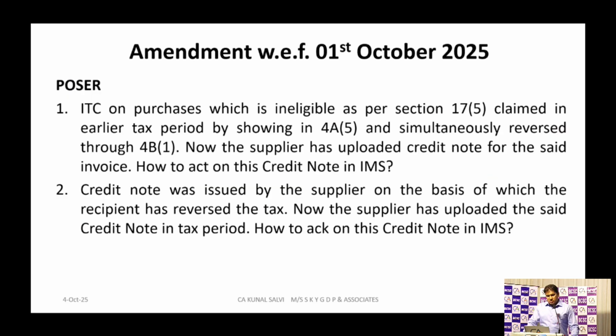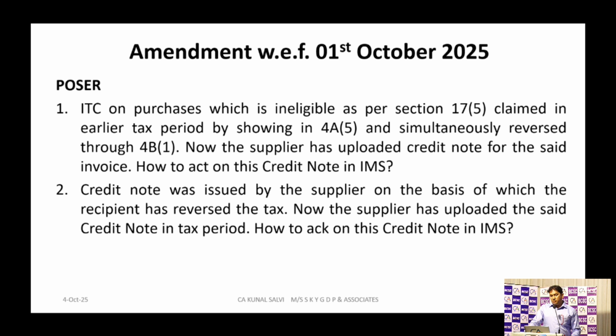I have two posers for this. Suppose ITC on a purchase which is ineligible as per section 17 subsection 5 was claimed in an earlier tax period by showing it in table 4A5 of our GSTR 3B, and simultaneously reversed in the same GSTR 3B through table 4B1. So there was a transaction with ineligible ITC, which I have shown first in table 4A5, and in the same return I have reversed that ineligible ITC. So ultimately I have not claimed any ITC for that tax period for that specific transaction.